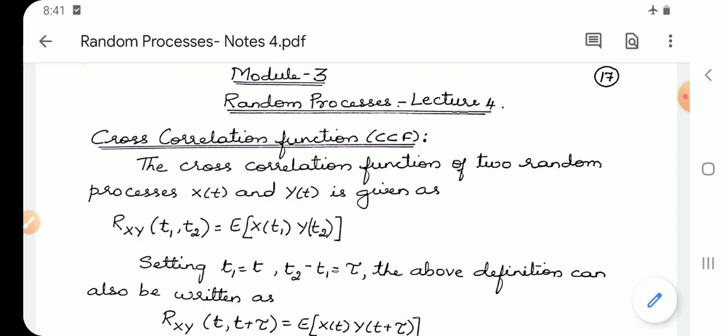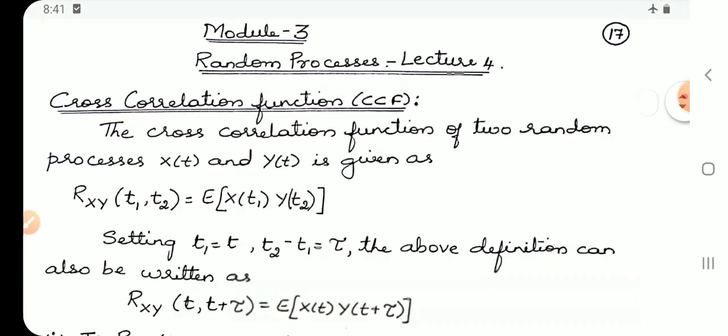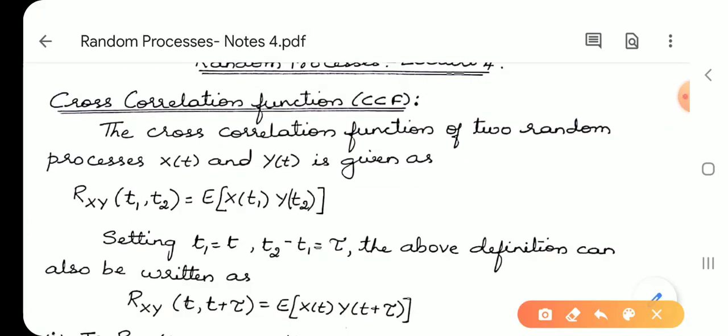The cross correlation function of the two random processes X(t) and Y(t) is given as Rxy(t1, t2) is equal to E of X(t1) into Y(t2). Just recall what you have studied about the autocorrelation.